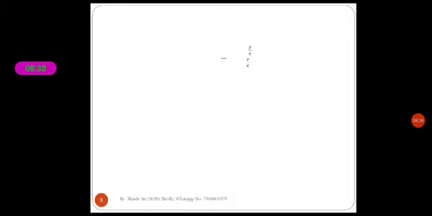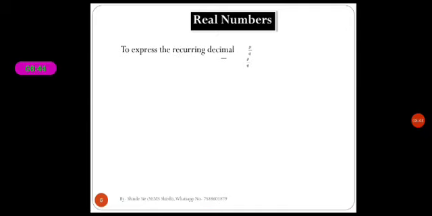Now we see the second example: express the recurring decimal 0.37 recurring in p by q form. Let us see the solution. After the decimal point, how many digits are recurring? 2 digits. That's why we multiply this number by 100.